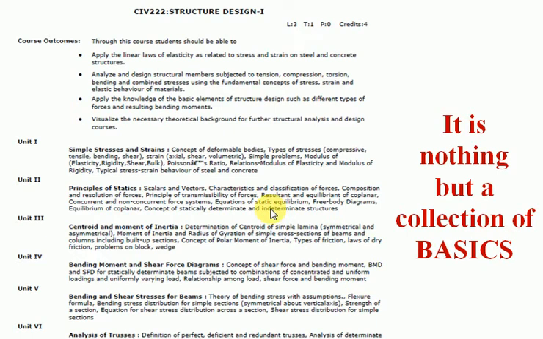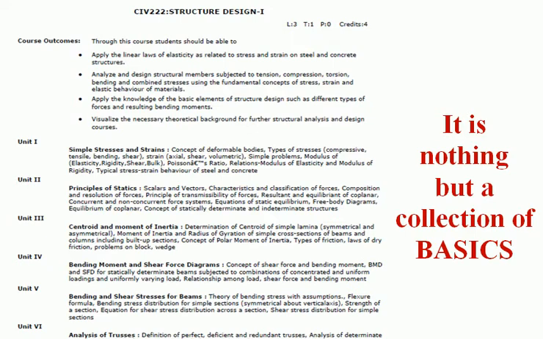If I explain the subject in a single line, I would say it is similar to the alphabets of the English language. As you are not able to read English without learning the alphabets, in the same way you cannot do and survive in the engineering and architecture field without the basics, which you can learn only from this subject. Clear guys? In simple words, this subject is a mixture of a number of basics.